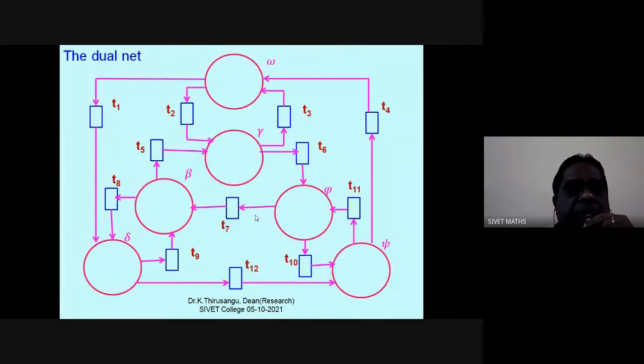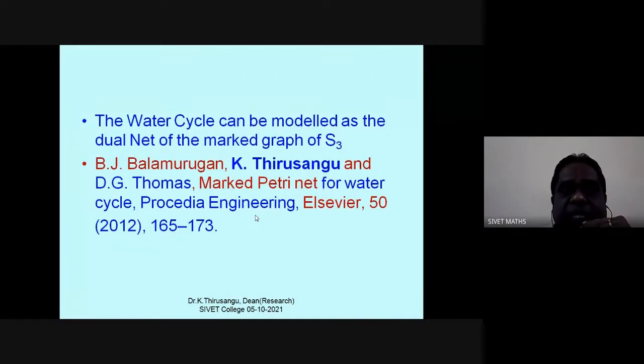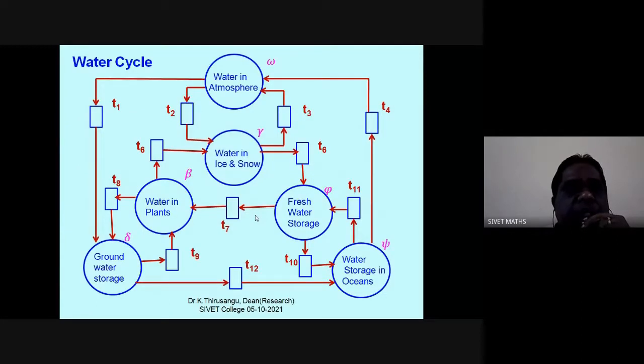So this is the dual net for the symmetric groups. The water cycle can be modeled as a dual net of the marked graph of S3. Myself, Dr. Balamurugan and Thomas modeled the water cycle Petri net in 2012. It appeared in a Procedia Engineering, Elsevier paper. So this is the water cycle Petri net.